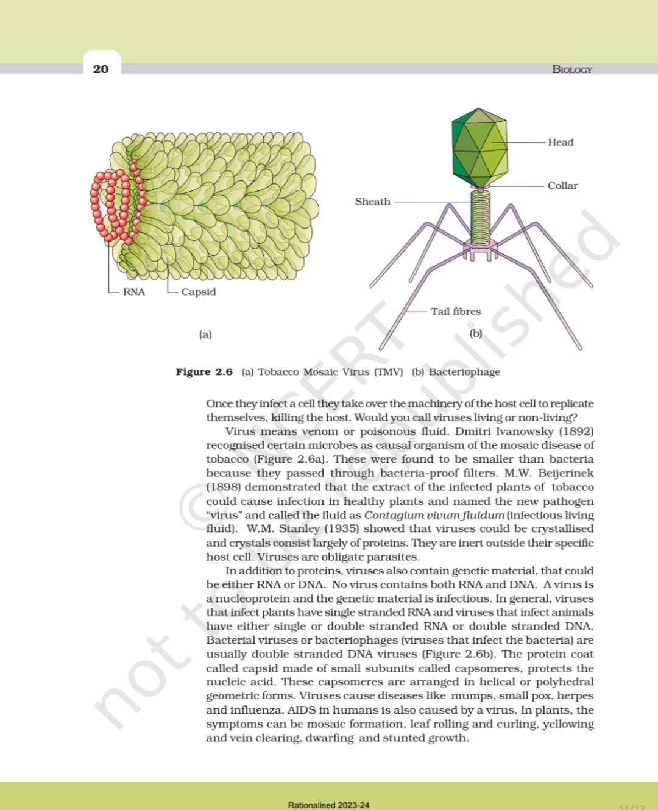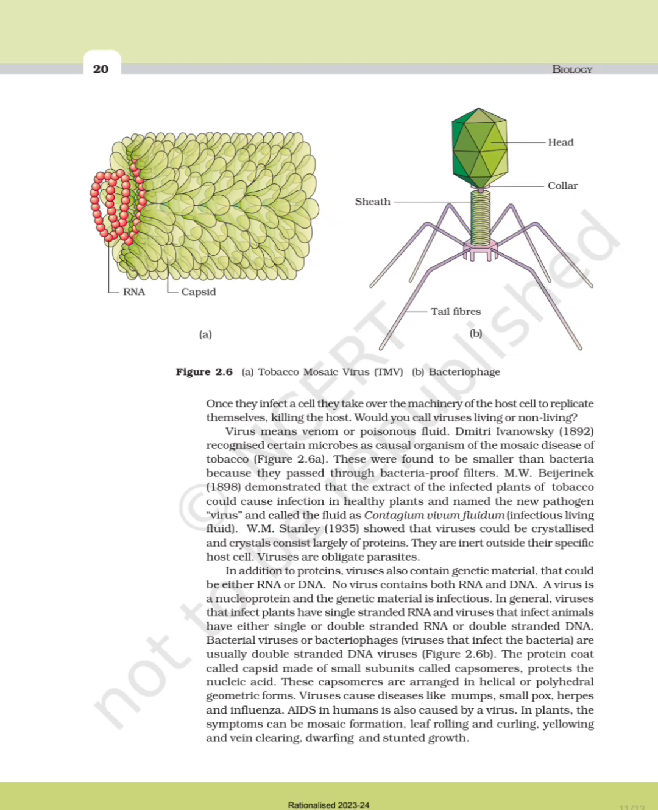W.M. Stanley in 1935 showed that viruses could be crystallized and the crystals consisted largely of proteins. They are inert outside their specific host cell. Viruses are obligate parasites. In addition to proteins, viruses also contain genetic material that could be either RNA or DNA. No virus contains both RNA and DNA. A virus is a nucleoprotein and the genetic material is infectious.